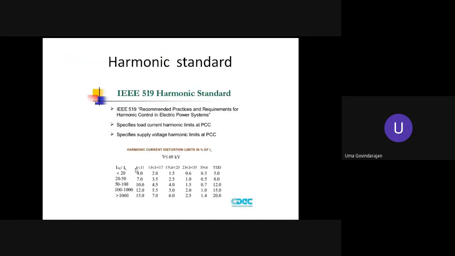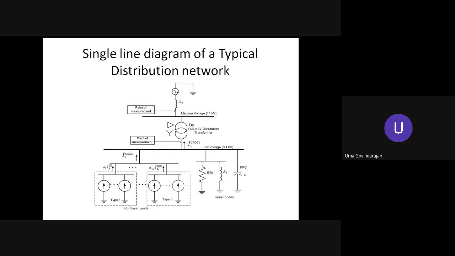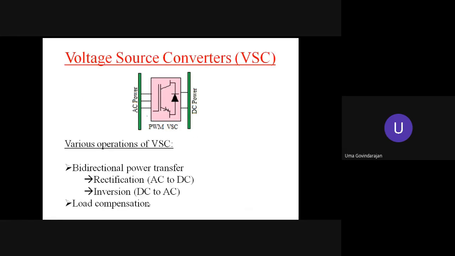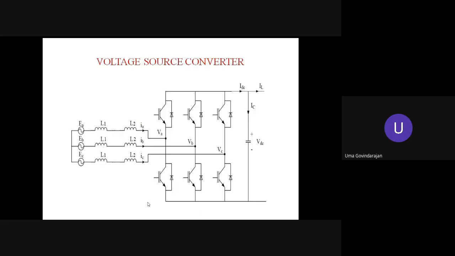So all these harmonic currents should be supplied by the shunt active filters. The shunt active filter is essentially a voltage source inverter. It is capable of doing rectification, inversion, as well as load compensation. The circuit diagram of a voltage source converter is shown here.